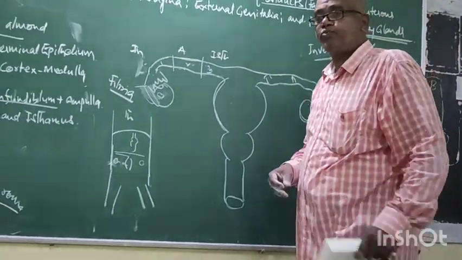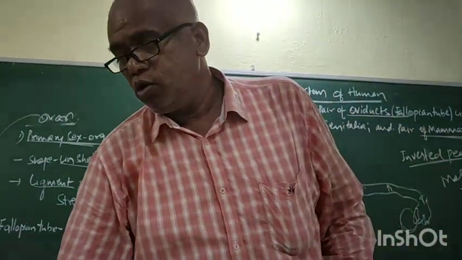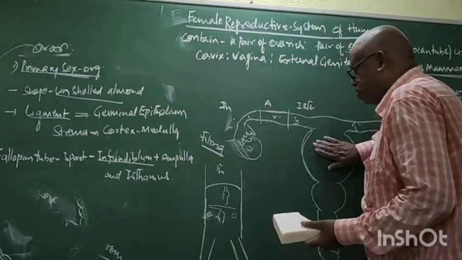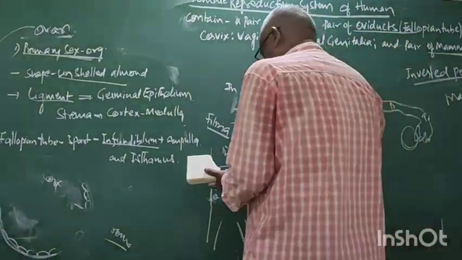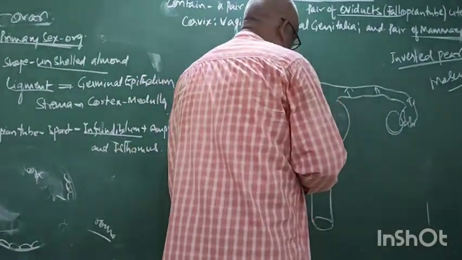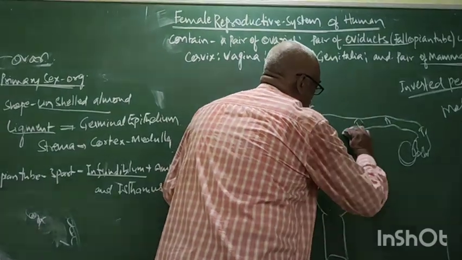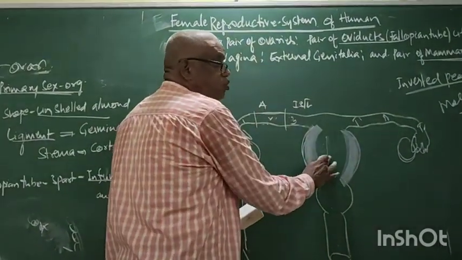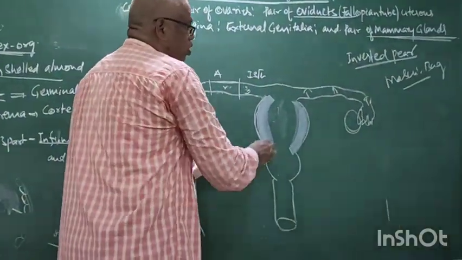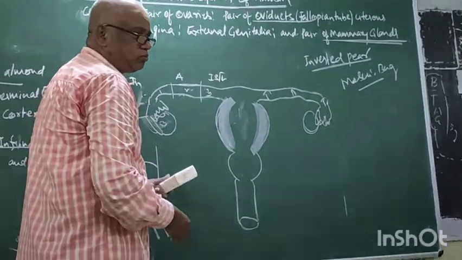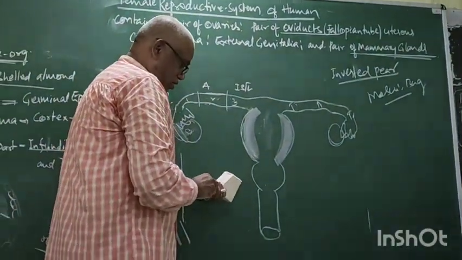Now be careful. Right? Now this is uterus. This is the wall of uterus. This is the uterine cavity. This wall contains three layers.